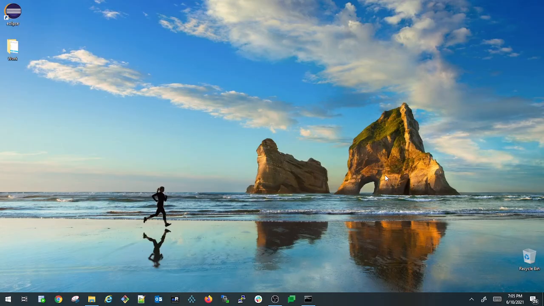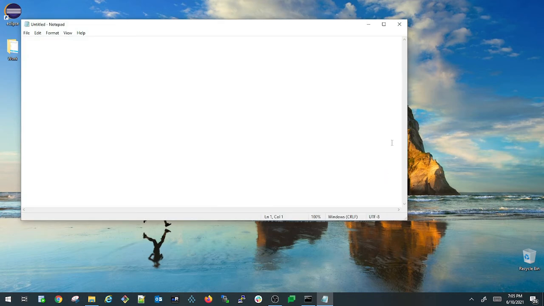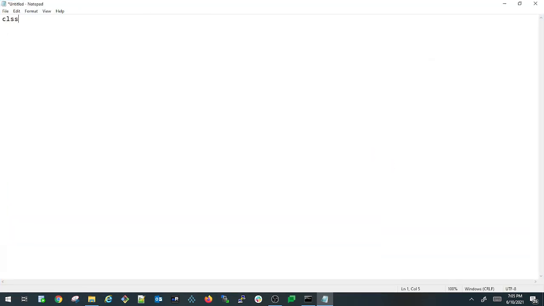Now let us try to write a sample program to understand the difference between a while loop and do while loop. For that, I'm opening a new notepad. Class DifferenceBetweenWhileAndDoWhile. So this is my class name. I'm opening my class and I'm closing my class. So inside that, I'm defining my main method again. Public static void main(String args).